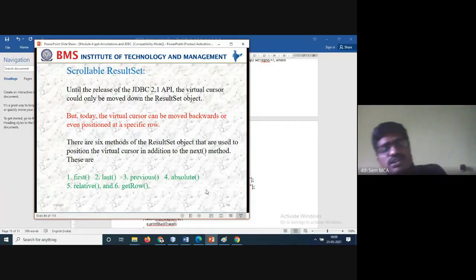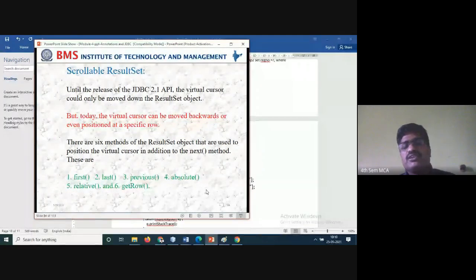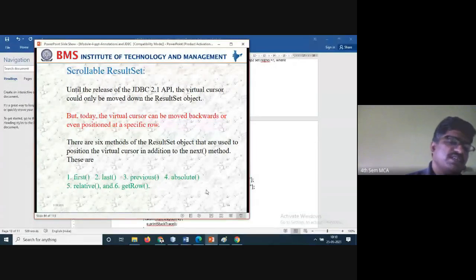Next is scrollable result sets. Scrollable is nothing but you have the first, last, previous, absolute, relative, and getRow methods. So these are all the methods available in the scrollable result set. So you know that you want to come back to the first, next, last, or move back from the last. So we'll be putting the arrow marks and we can write the code, we can develop the code.